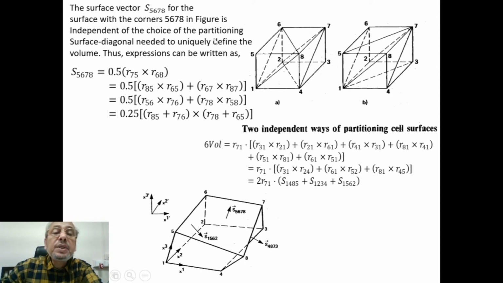Basically, independent of the choice of the partitioning surface diagonal, needed to uniquely define the volume.